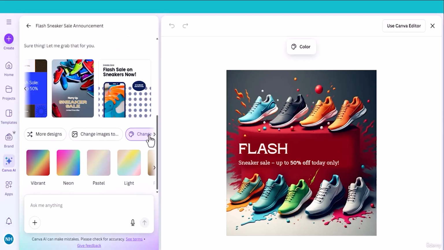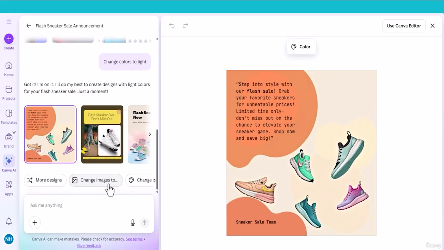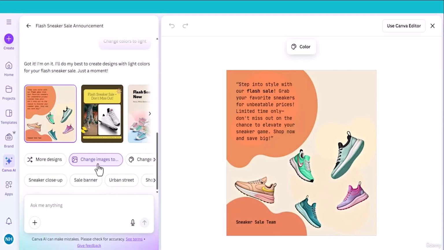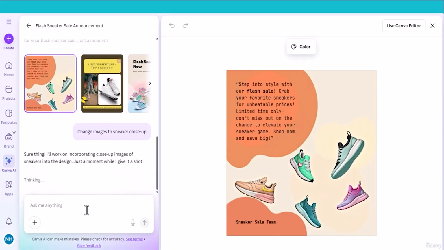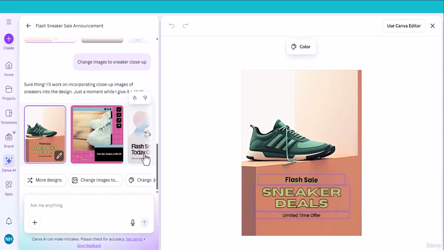You can change the color of the design. Let me click light. So Canva AI changes the color. If you want a sneaker close up, you can click here. It will again generate four different options for you. As you can see, Canva suggests different options for you. If you don't have any idea what to do with the design, Canva AI suggests you change color, change design. This is an incredible feature. As you can see, the design is extraordinary.